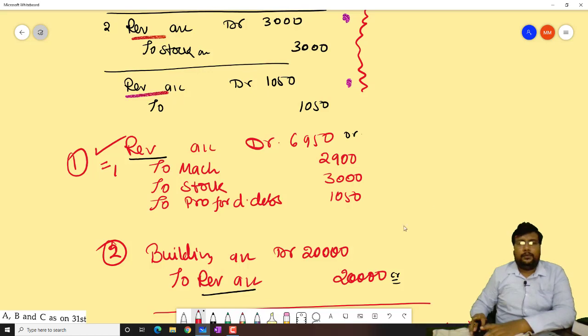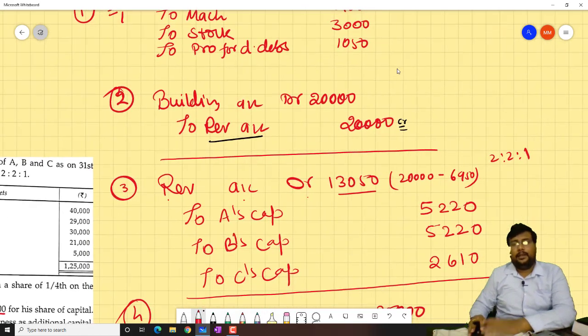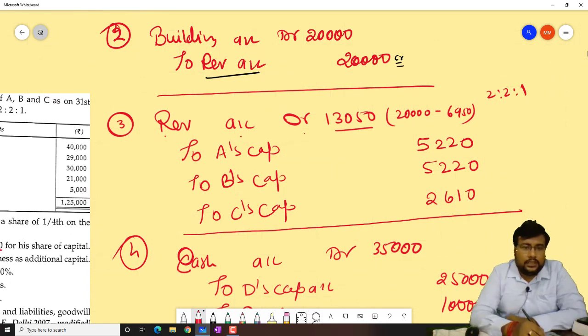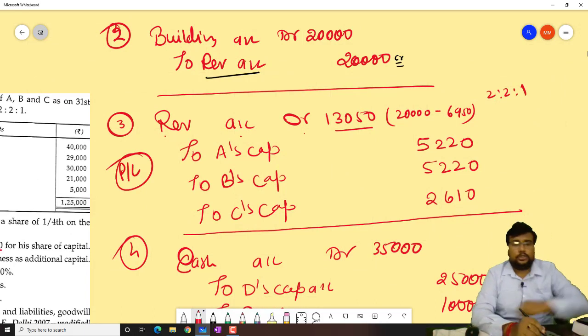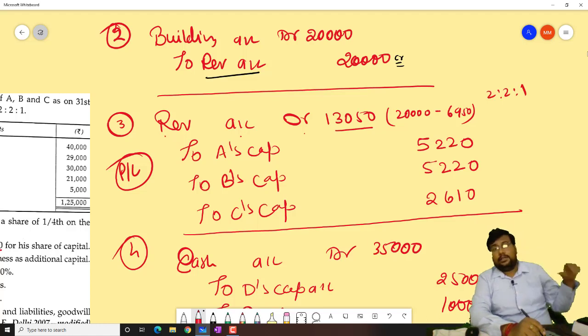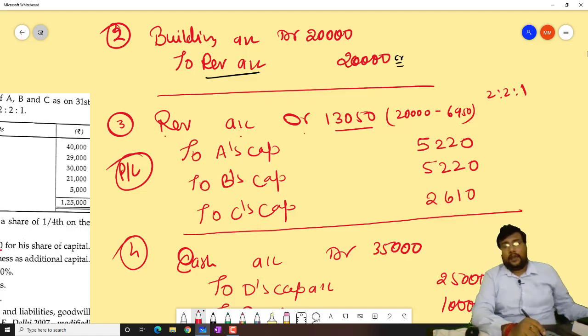After that, beta, we pass the second entry when we have the building profit, and the third entry will be a revaluation profit or loss. So when this type of question comes, first you pass all the revaluation loss entries, second all the revaluation profit entries, and then you find the difference of that, and that difference of profit or loss will be divided in the old partners' old ratio.